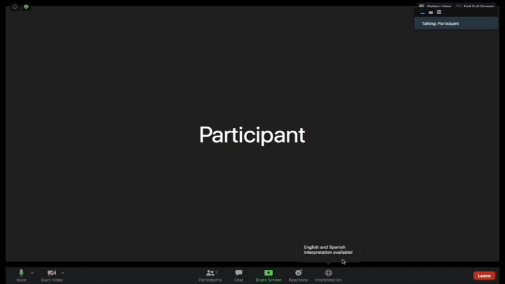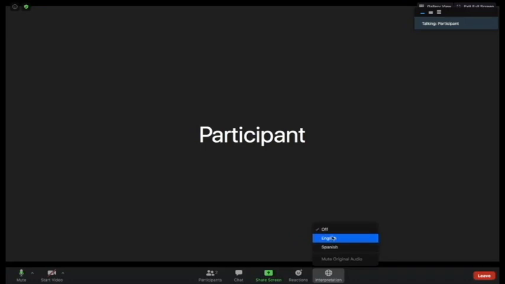You can have more than 2 languages. That depends on how many you set up. And you will see the interpretation icon right here at the bottom. Once you click on it, you will see the following options. You can keep the interpretation off. You can go to the English channel or the Spanish channel.